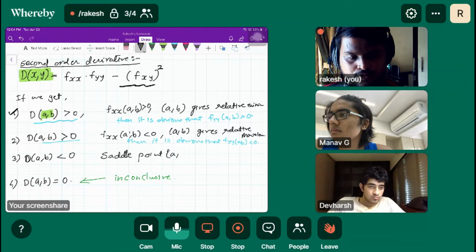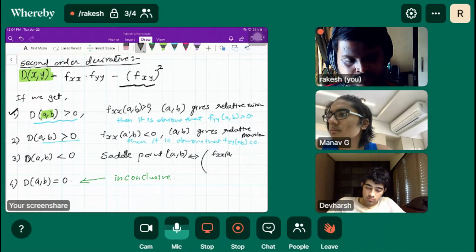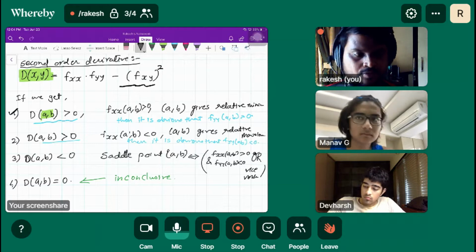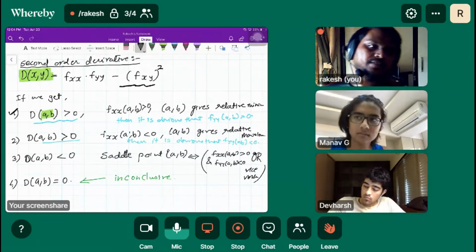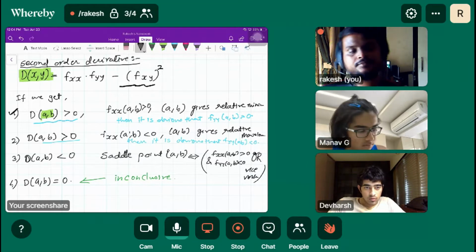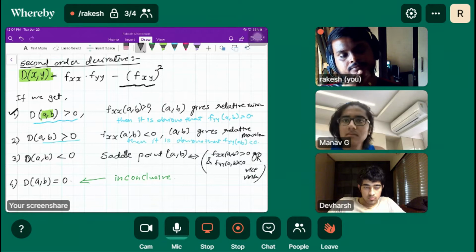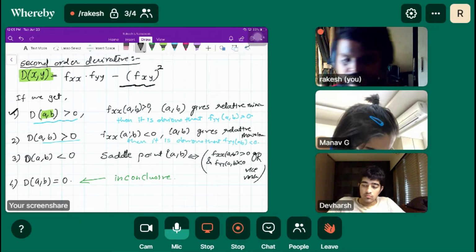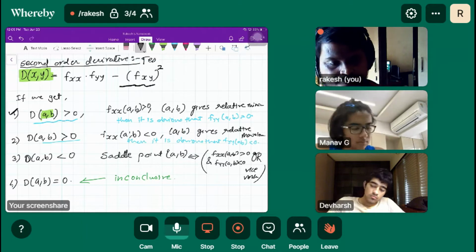You can write a little description: fxx(a,b) is positive and fyy(a,b) is negative, or vice versa. In that case we get the second order derivative as negative. This is the test called the second order derivative test.